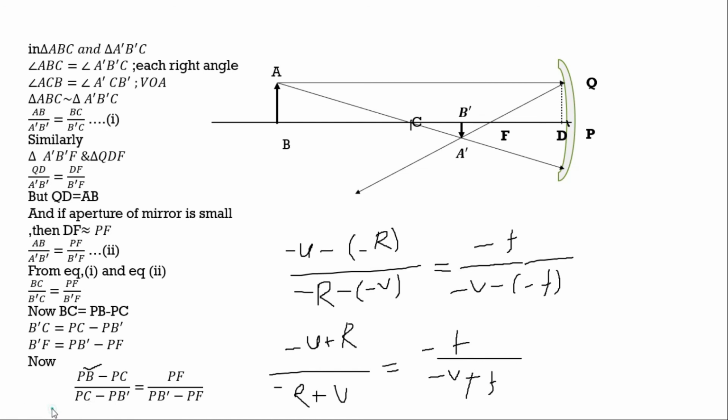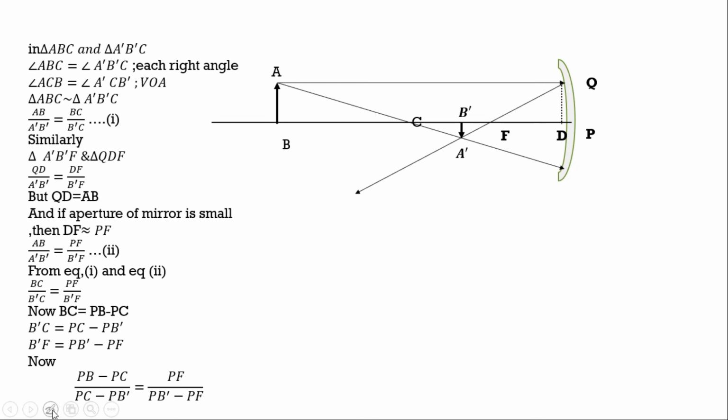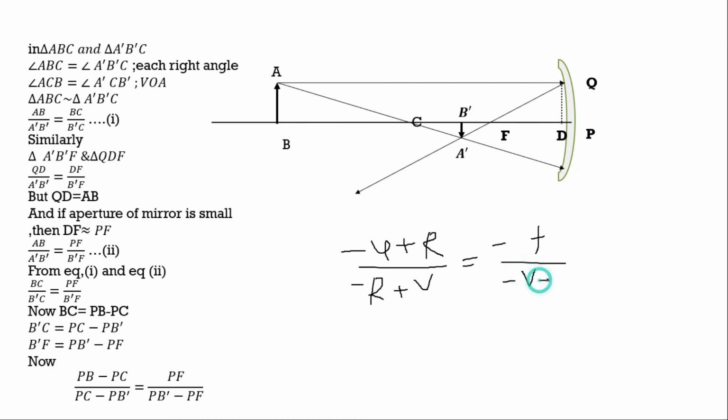Okay, after that we learn. So I'll give you the concept. That means what were the things we found: minus u was there, and it was plus R. We found that, and this was minus R, and plus v is equal to minus f upon minus v and plus f.